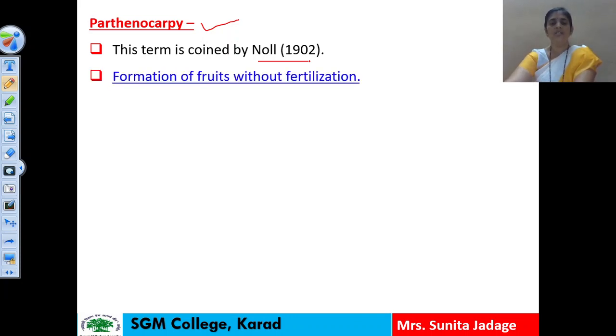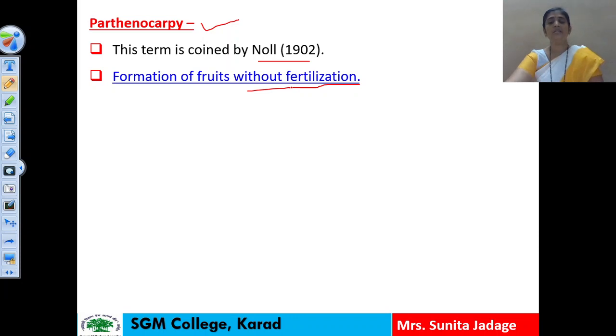Here what happens? The formation of fruits takes place without fertilization. So what is the concept here, students? See, there is a formation of fruits without fertilization. As in some previous lectures we have seen, pollination takes place in the angiospermic plant. After pollination, fertilization takes place, and after fertilization the ovule gets converted into seed and the ovary gets converted into fruit. This is the normal process of the formation of fruit in the angiospermic plants.